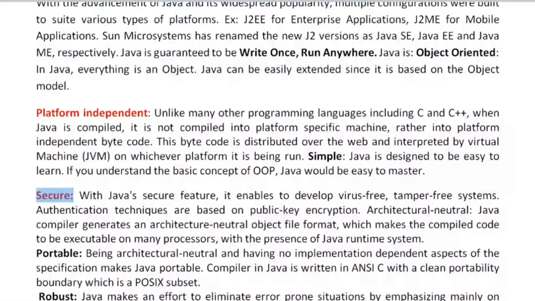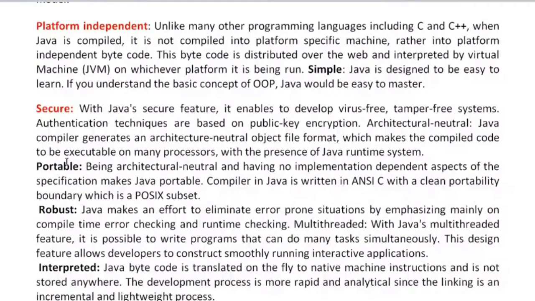The compiler in Java is written in ANSI C with a clean portable boundary, which is a POSIX subset. Architecture neutral means the concepts we covered in C and C++ are also available, and the Java compiler is also written in ANSI format, so that's why it is portable.